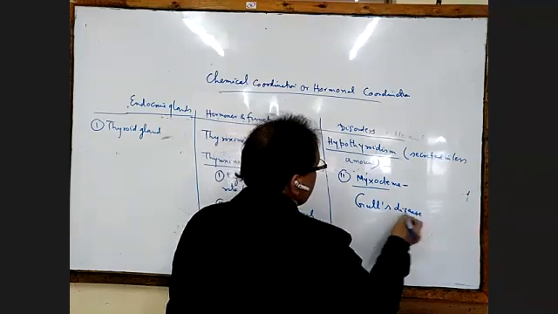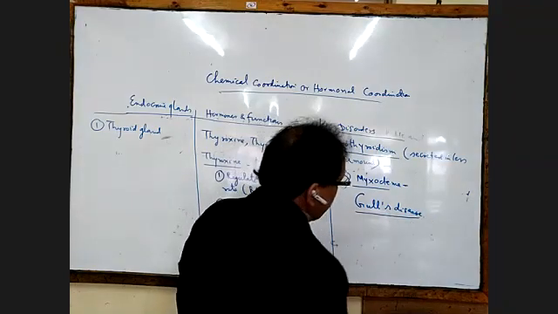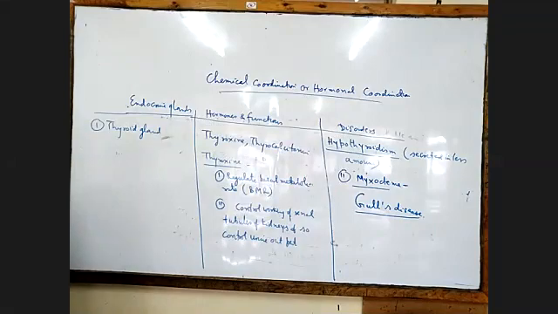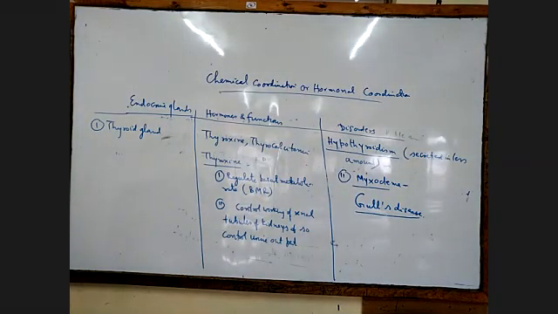Okay, myxedema is also called by another name, known as Gull's disease. Stop there. It also has a low basal metabolic rate.